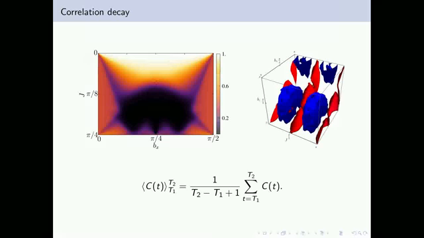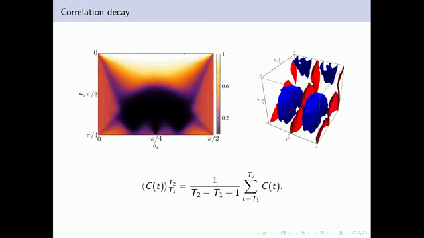A full analysis is made over the parameter space by taking correlation averages over large times in order to understand the transition from ergodic to non-ergodic dynamics.